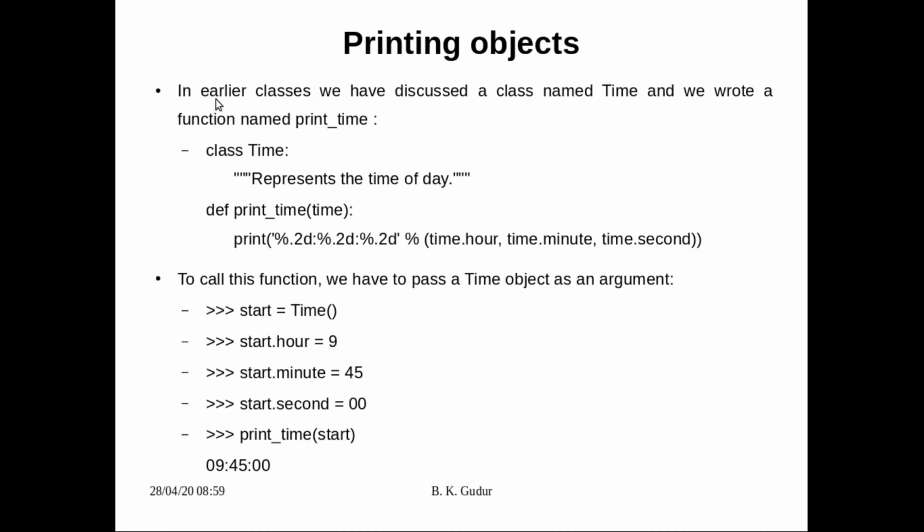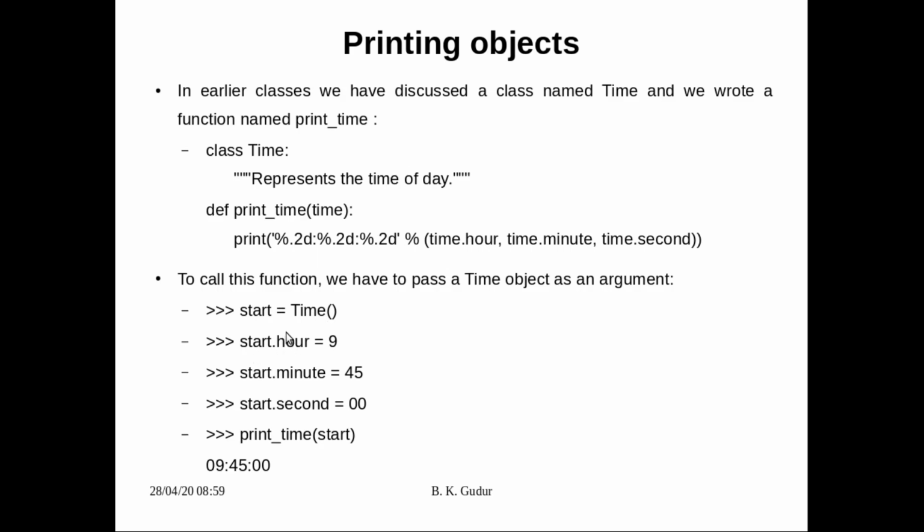We will see that. In earlier classes we discussed a class named Time, and we also wrote a function named print_time. The class definition was something like this, and below that there was a function definition print_time, taking one object. This is how we had written the time.py file. To call this function, we initialized a new object called start, which is equal to Time, and then start dot, where we initialized all the attributes.